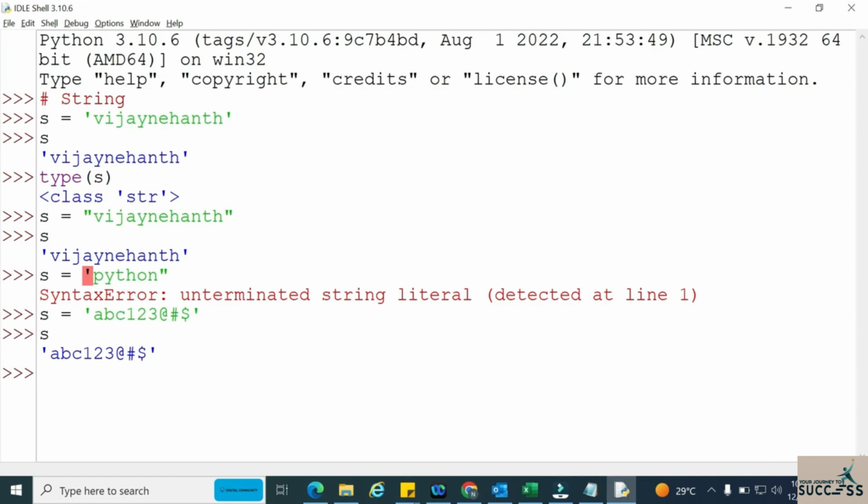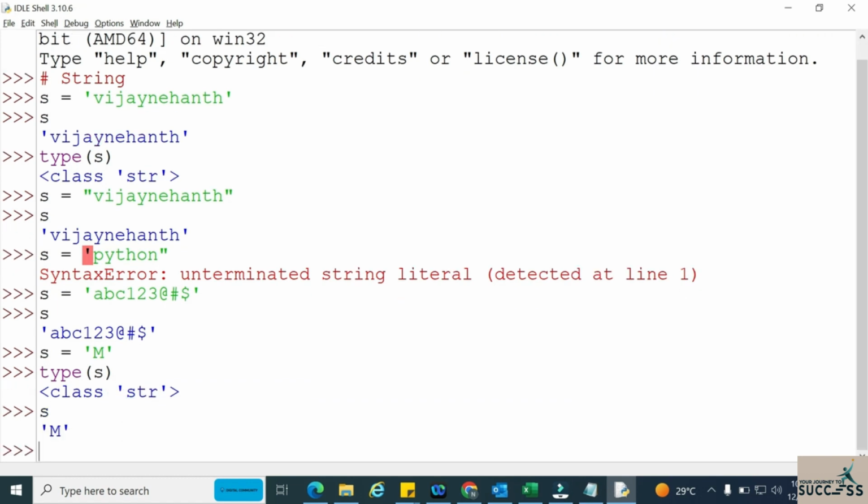So let me prove that point. I have created a variable, and the data is m. It is a single length character. Now let me print the type of this variable. Even here it is a string only. That means even if you take a single length character, it is also considered as a string in Python.